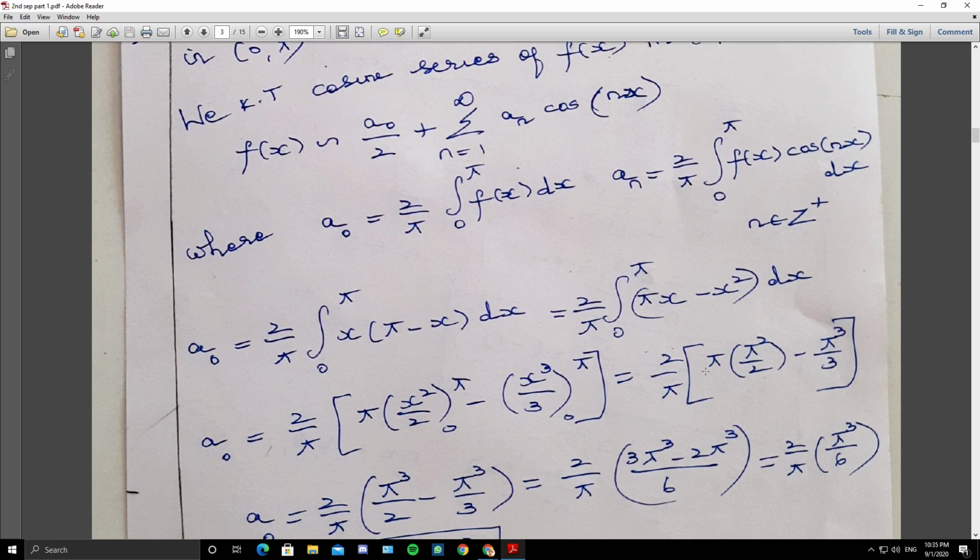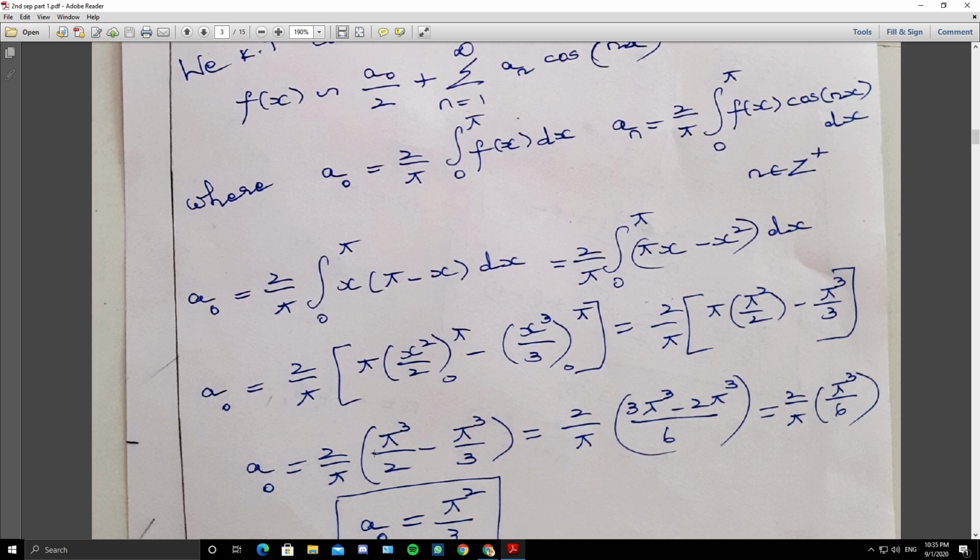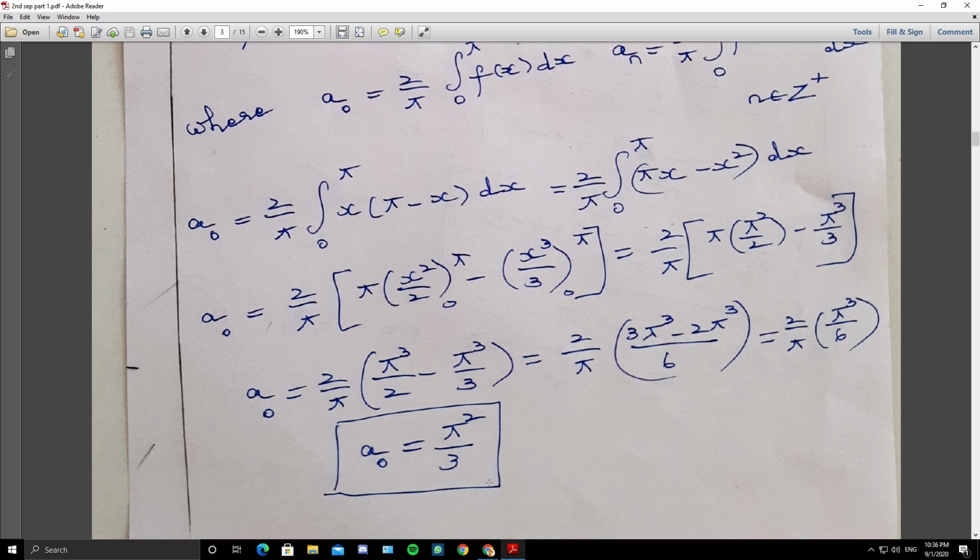So 2 by pi, pi into pi square by 2 minus pi cube by 3, that is 2 by pi of pi cube by 2 minus pi cube by 3, that is 2 by pi of, take the LCM 6, 3 pi cube minus 2 pi cube by 6, 2 by pi of pi cube by 6, that is pi square by 3. So a naught is pi square by 3.